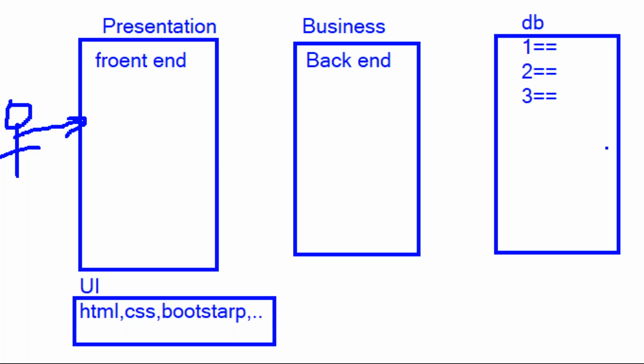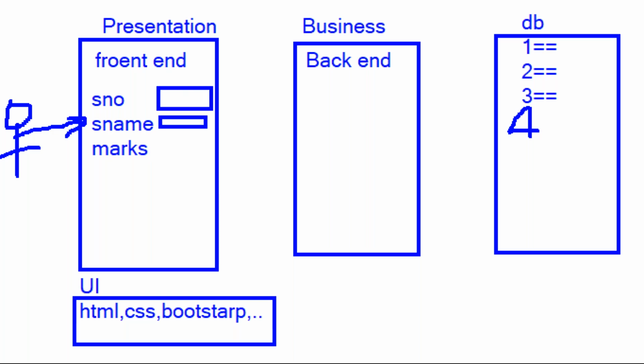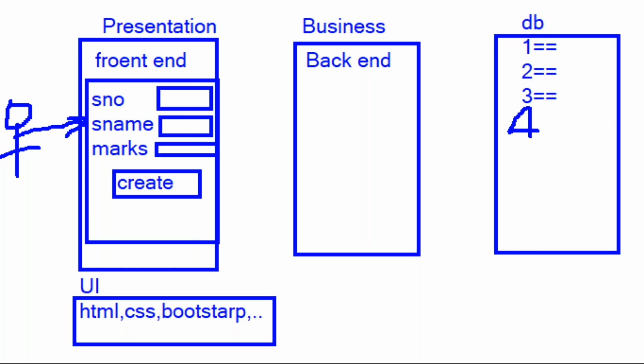for example, I want to create one record here. If it is a student related application, then you develop student number, student name, and student marks, assume three fields. You develop the presentation with HTML forms, and one submit button, for example a create button. This is my form. Now you enter some number, some name, and some marks, and you click this create button.